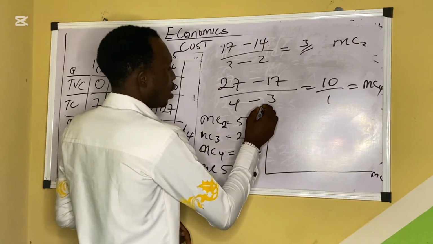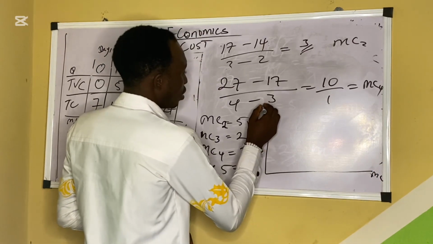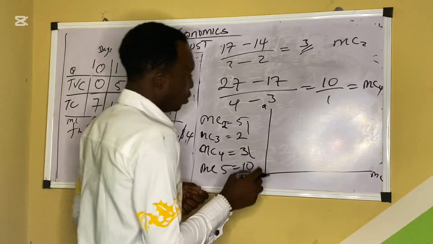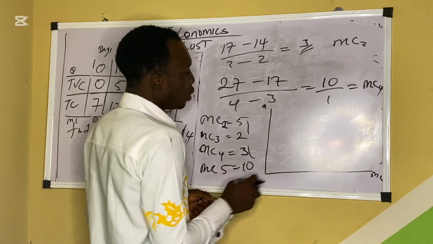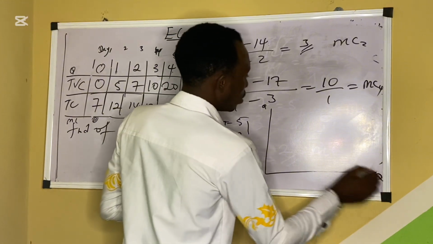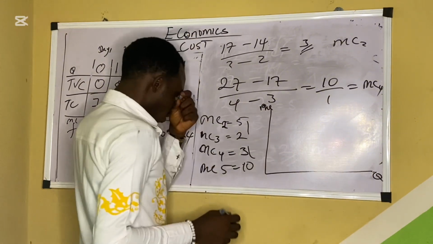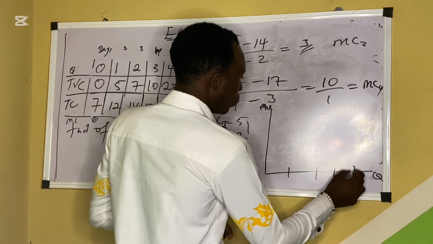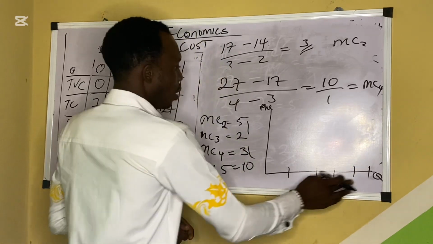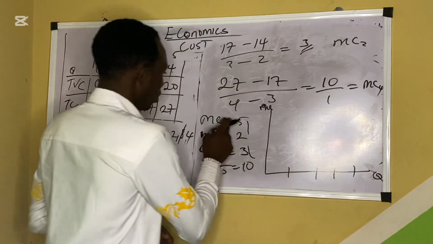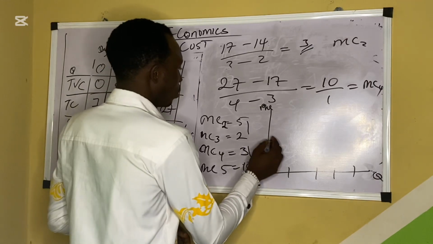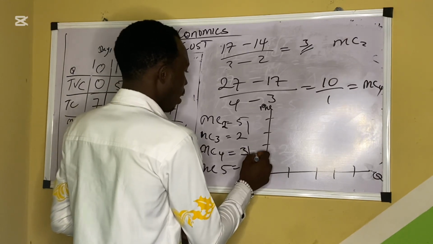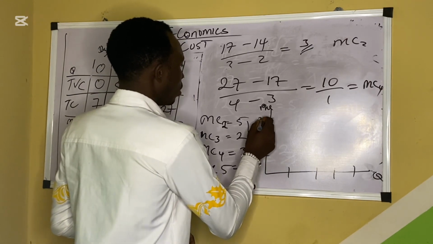Let's say here is output, for example. Here is MC. So 1, 2, 3, 4, 5. No, we're just dealing with 4 days. So 1, 2, 3, 4, and we have 5, 10, 15, 20.